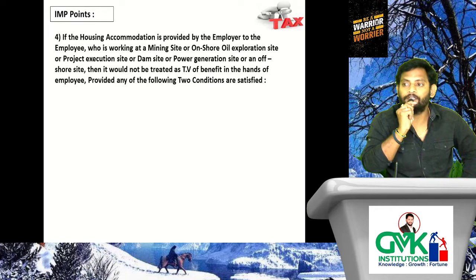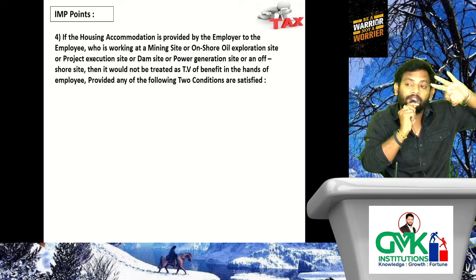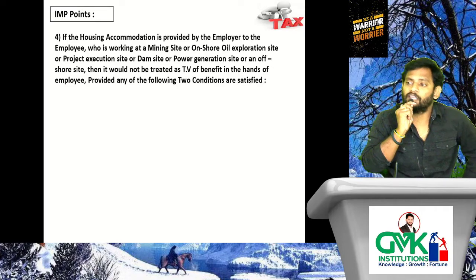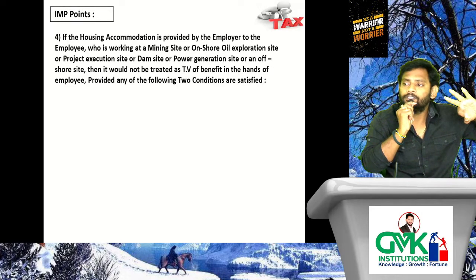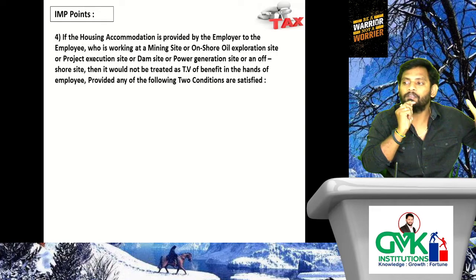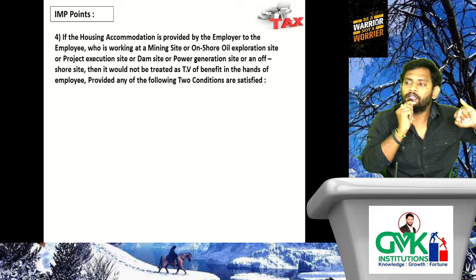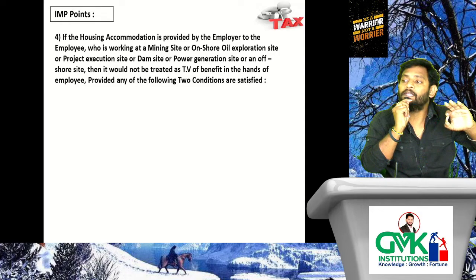What are those conditions? First condition. Let's verify the first condition. That first condition comprises three subconditions. If these three subconditions are satisfied, then you can say that the first condition has been satisfied. What are those three subconditions? First subcondition, the accommodation should be provided on a temporary basis. That means not permanent, temporary. Obviously at these places they will provide on a temporary basis. Second condition, the plinth area in the accommodation should not exceed 800 square feet. Come again, the plinth area in the accommodation should not exceed 800 square feet.